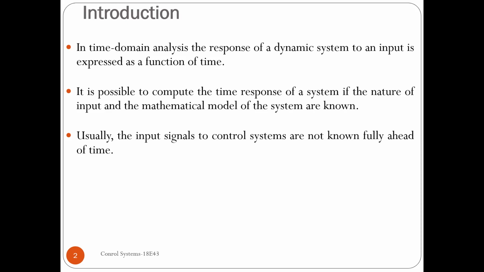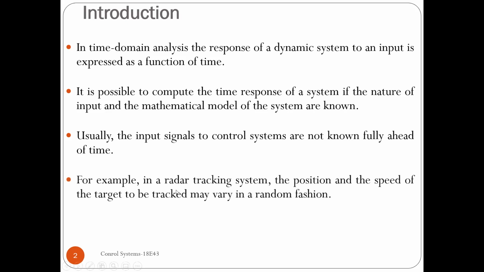Usually the input will not be easily known or available ahead of time. So we say that input signals to a control system are not known fully ahead of time. For example, in a radar tracking system, or a weather forecasting system, we will not know what sort of input we will be getting. It will keep changing.